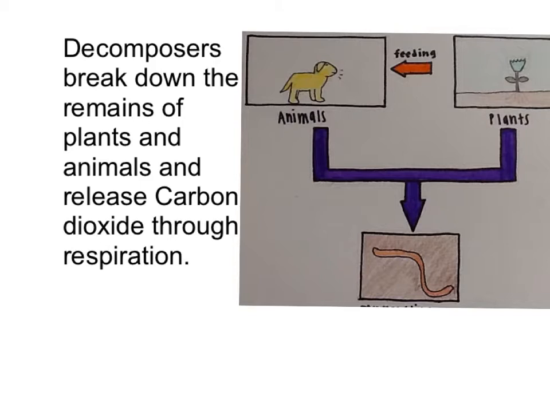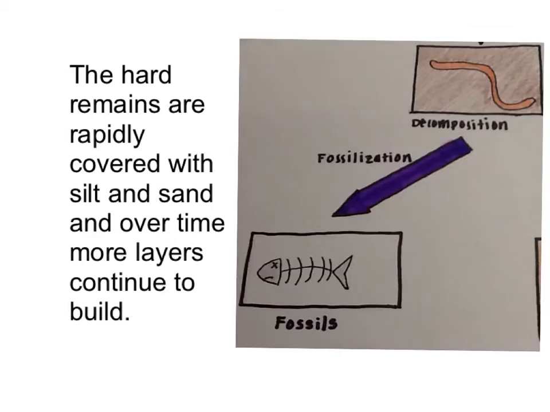Decomposers then break down the remains of plants and animals and release carbon dioxide through respiration. The hard remains are rapidly covered with silt and sand, and over time more layers continue to build.